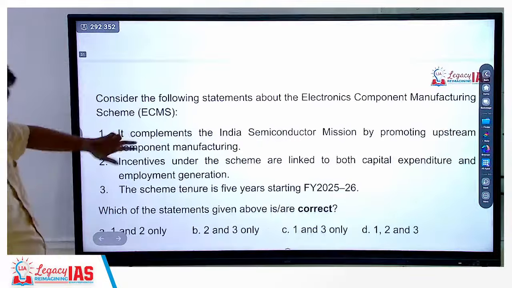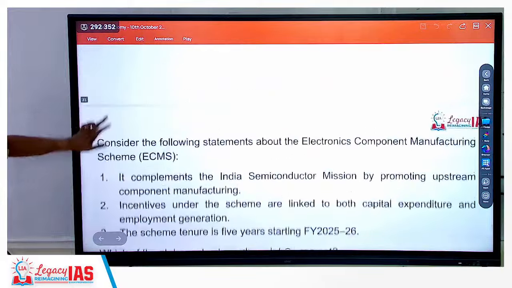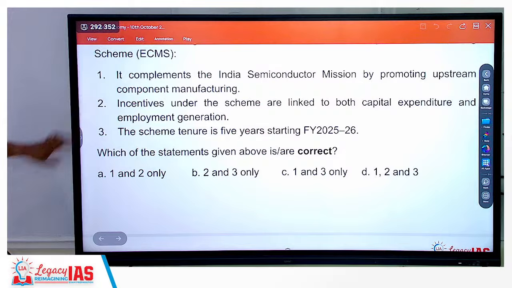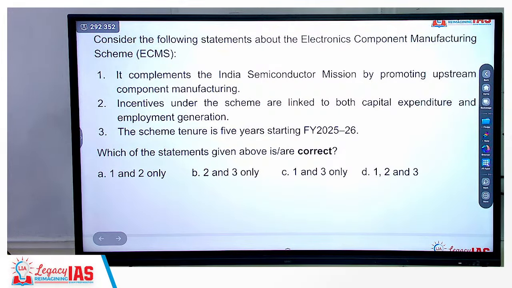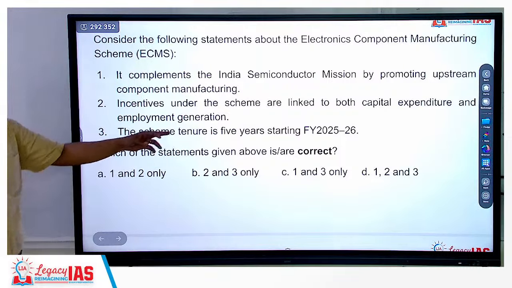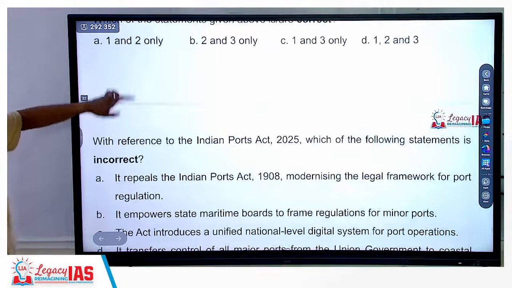Okay? Next, electronics component manufacturing scheme. Answer A. It complements the Indian Semiconductor Mission by promoting upstream component manufacturing. Yes, it does. Incentives under the scheme are linked to both capital expenditure and employment generation. Third, scheme tenure is 5 years. Third is incorrect. 1 and 2 are correct. Its tenure is 6 years. It's quite factual, but third is incorrect.